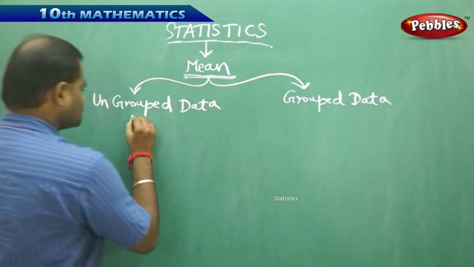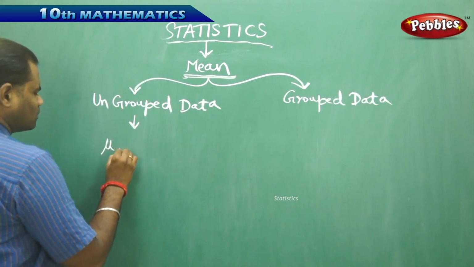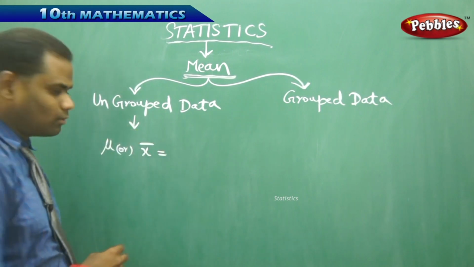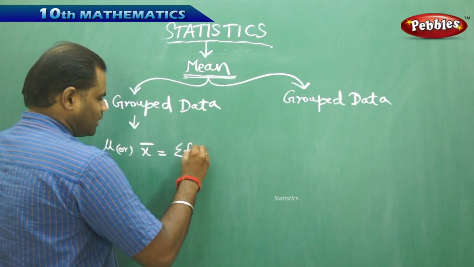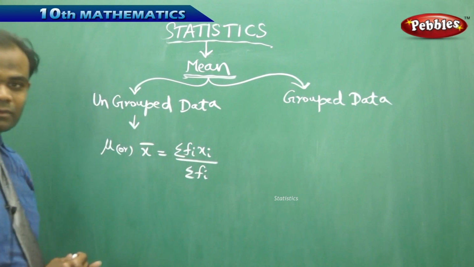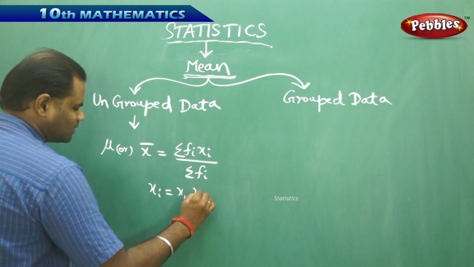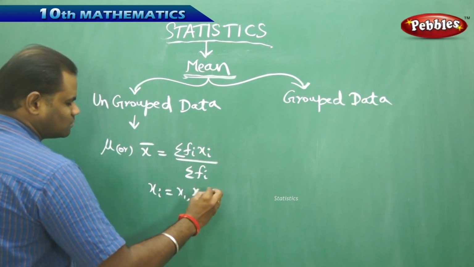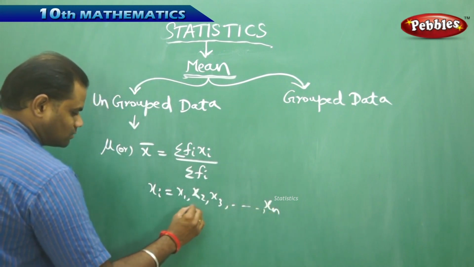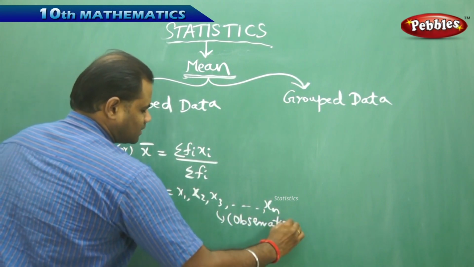Now to start with, my mean, which is generally denoted with mu or x bar, is given by the formula sigma fi xi by sigma fi, where xi, which is x1, x2, x3, and so on till xn, are called observations, or they are called the data.